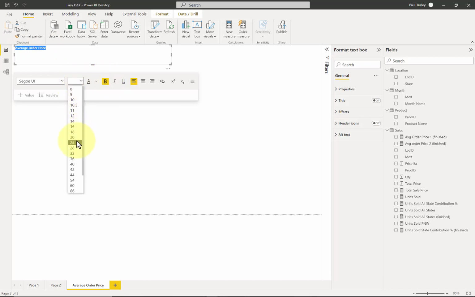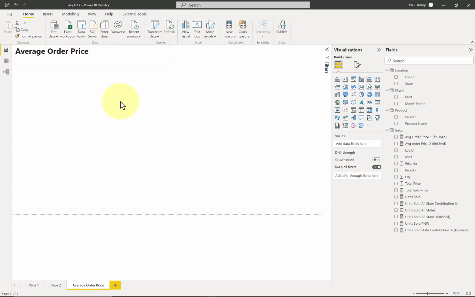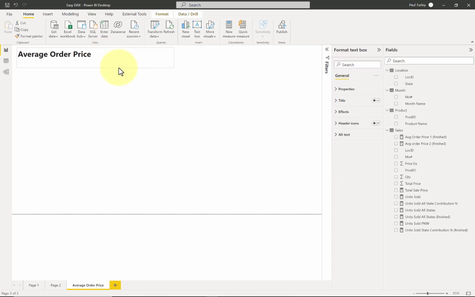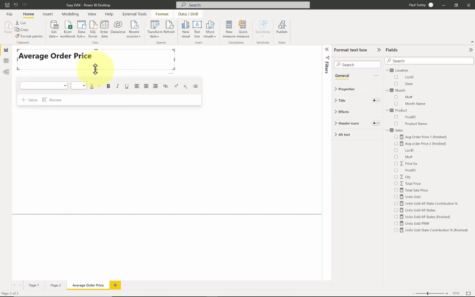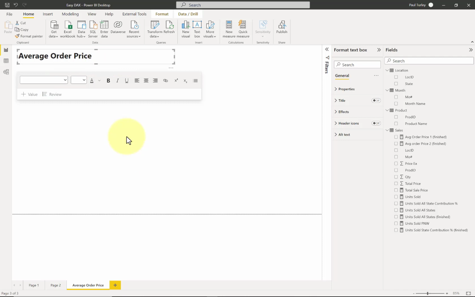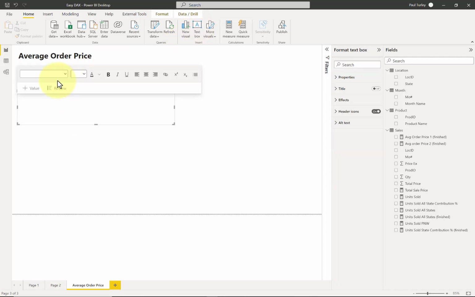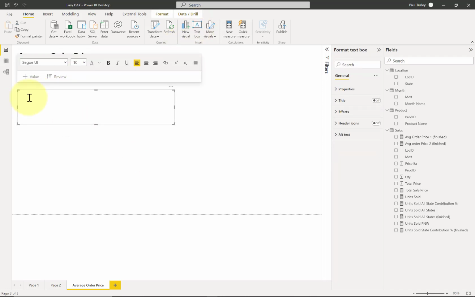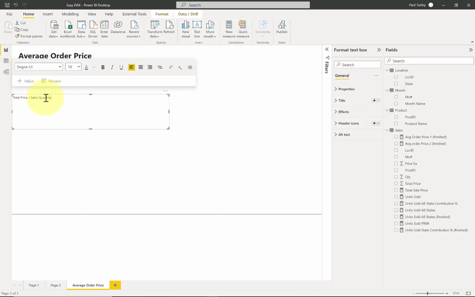We're going to put this header up here that says this is the average order price report. And according to our understanding of the requirements, as stated by our business stakeholder, the average order price is the total price divided by the sales quantity. Okay? Simple stuff.